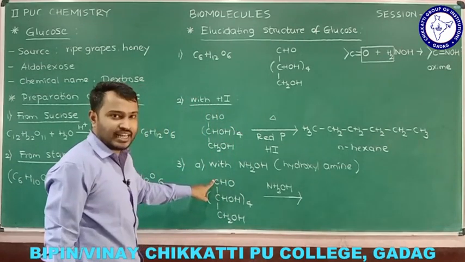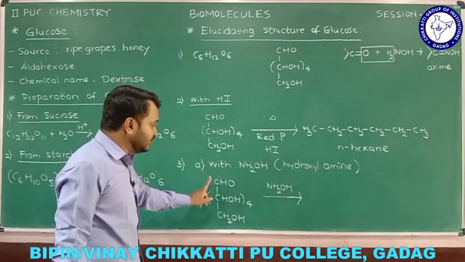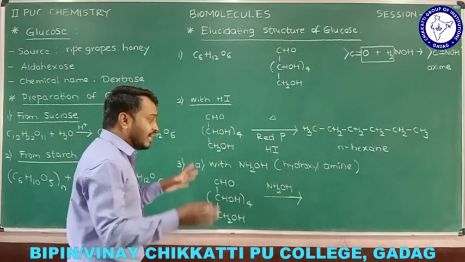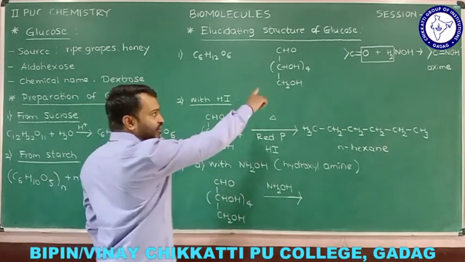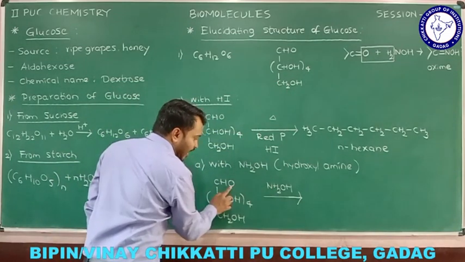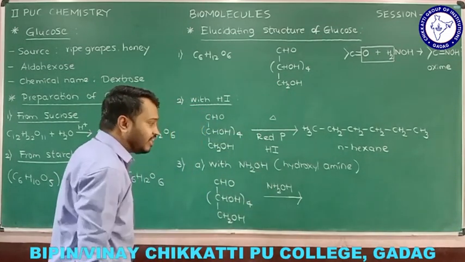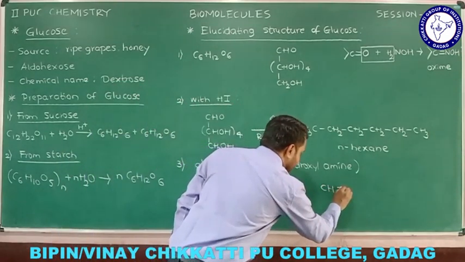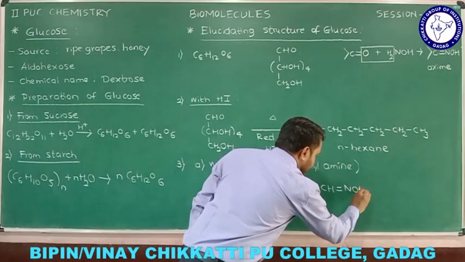The aldehyde is the carbonyl, the example we have here. This carbonyl reacts with the hydroxylamine. There is elimination of water, which I represented in a very simple manner. Here H2 and O are going to be eliminated. So what are we going to get here? Here we are going to get CH double bond NOH.